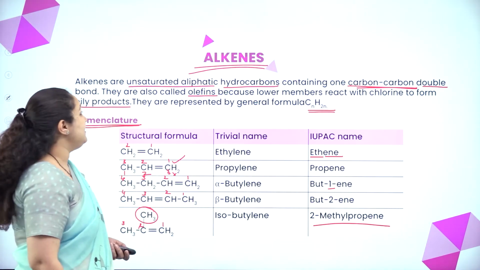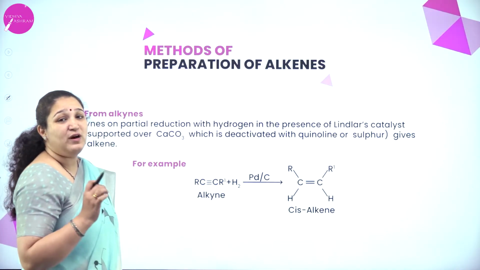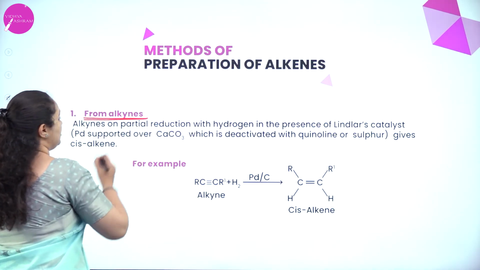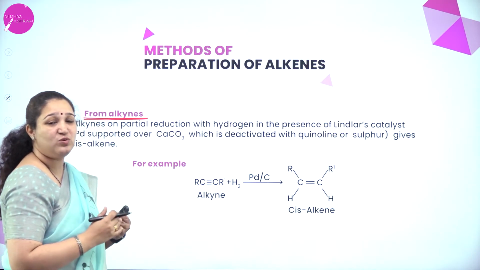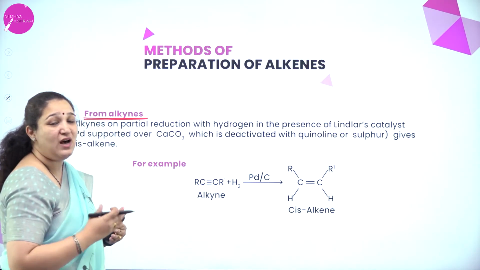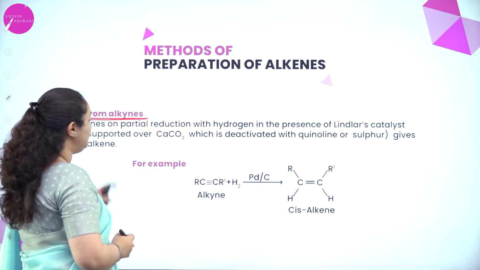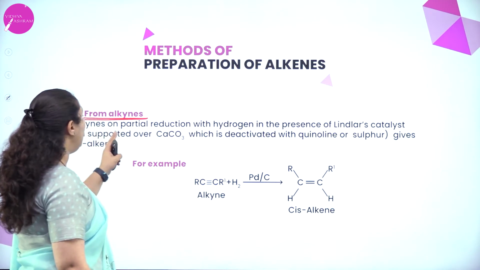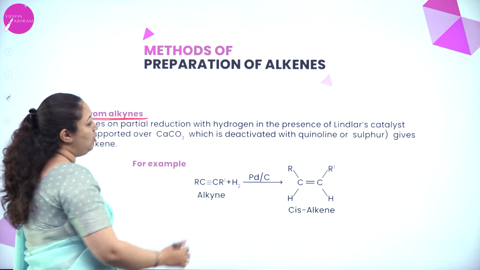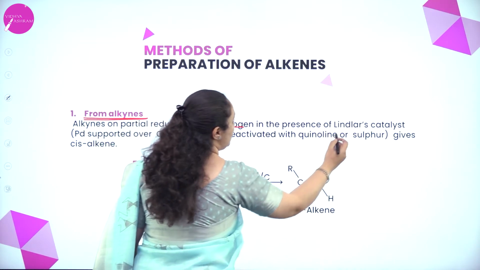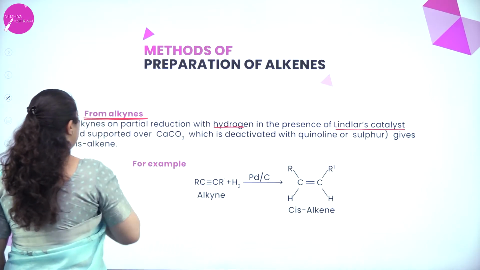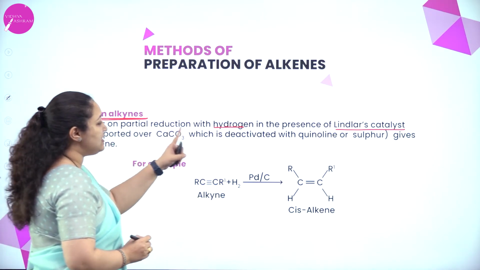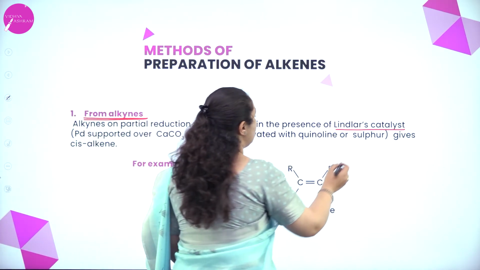Okay. Next is about the methods of preparation of alkenes. The first method of preparation is from alkynes. You are using an alkyne to produce an alkene. That is, a carbon-carbon triple bond is converted to a carbon-carbon double bond. So alkynes on partial reduction with hydrogen in the presence of Lindlar catalyst, that is palladium supported over calcium carbonate which is deactivated with quinoline or sulfur.